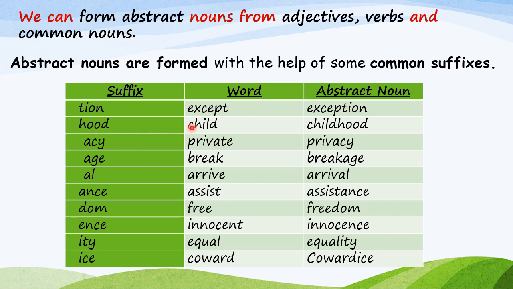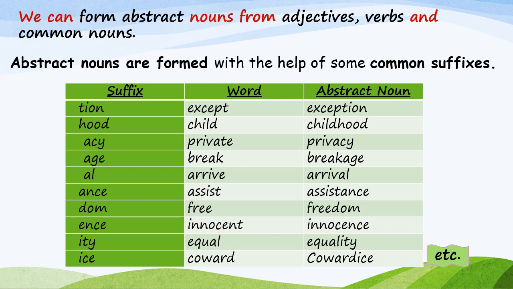Now, hood. Childhood. Okay, child is a common noun. Is it clear, children? Now, private. We will add this suffix. It will become privacy. Break, breakage. Arrive, arrival. Assist, assistance. Free, freedom. Innocent, innocence. Equal, equality. Coward, cowardice. Okay, children, these are the few examples. There are many more examples like this.